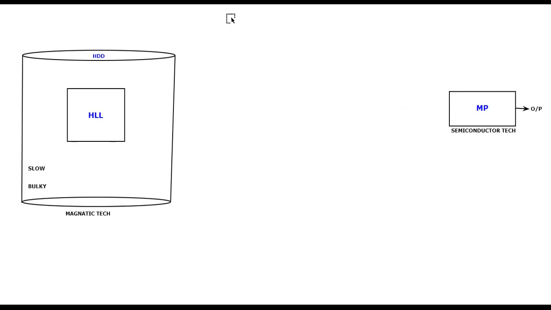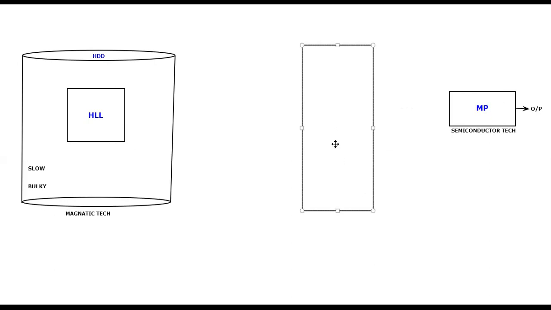After that, using the same semiconductor technology itself, they introduced one more memory device. So what is this one more memory device? That is what we are going to call RAM. This RAM is one more memory which is available in all computers. Let me take it in a blue color for identification. Okay, fine. So this is our RAM.